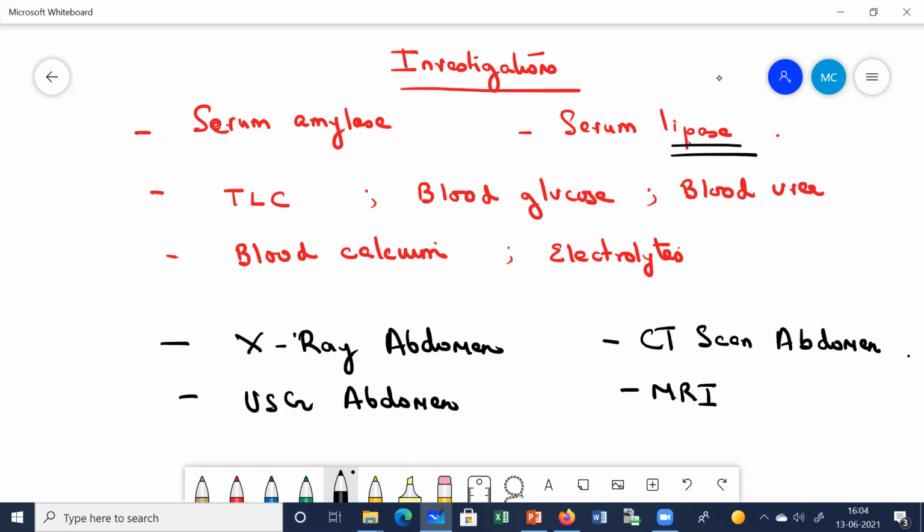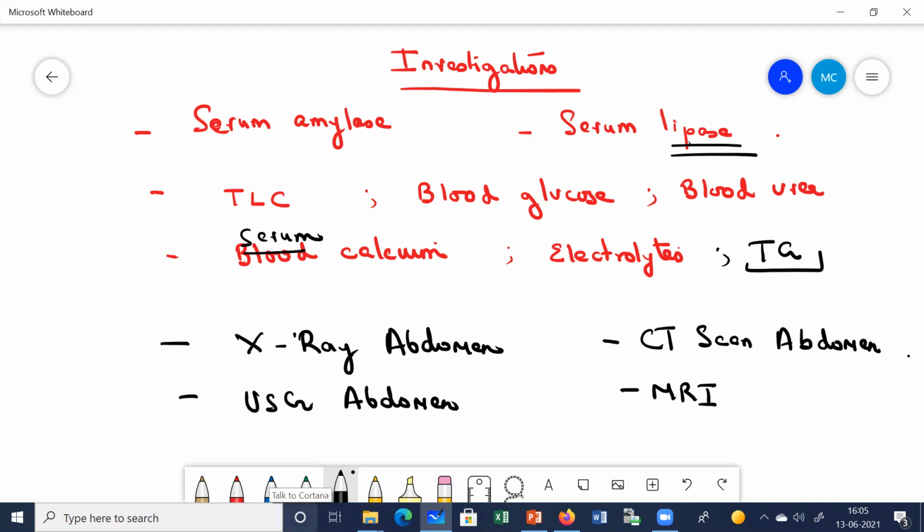So what other tests do we do? We do the total leukocyte count, blood glucose levels, platelet counts, blood urea, and serum calcium levels. We look for the triglyceride levels, which is very important, because just now I told you, increased triglycerides can also cause pancreatitis. We also check electrolyte levels. So these are some other investigations which are done.